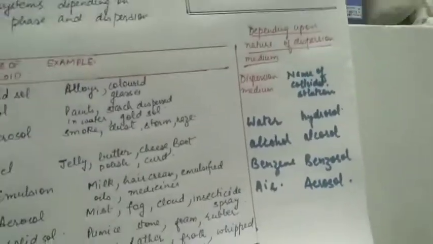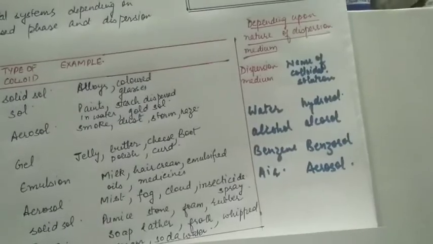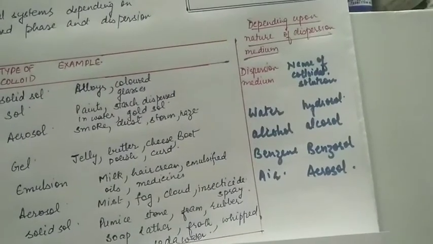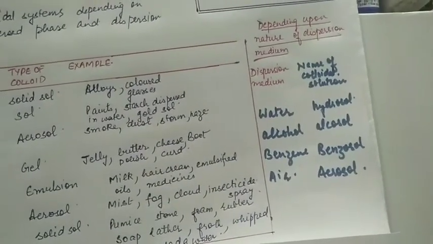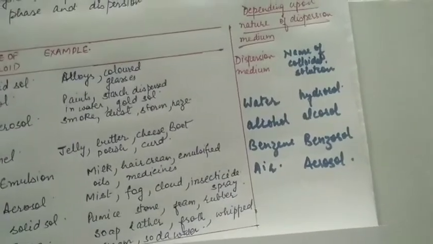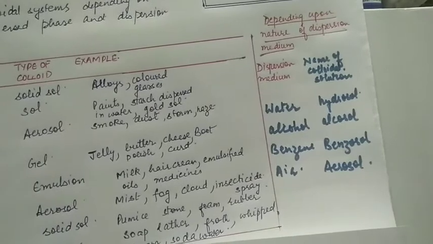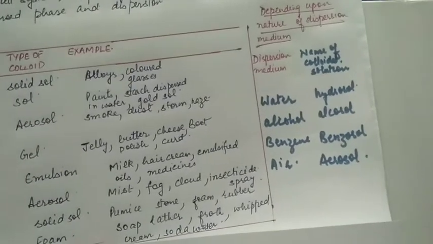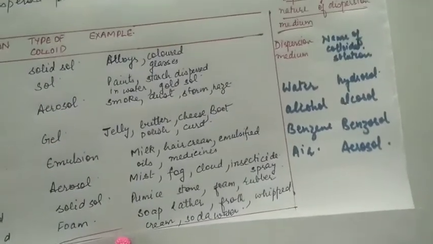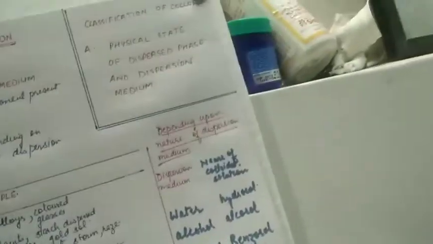Now, based on the dispersion medium also we can name the colloids accordingly. For example, if dispersion medium is water, the sol is called hydrosol. If it's alcohol, it's called alkosol. If dispersion medium is benzene, it's called benzosol. If it's air, it's called aerosol.